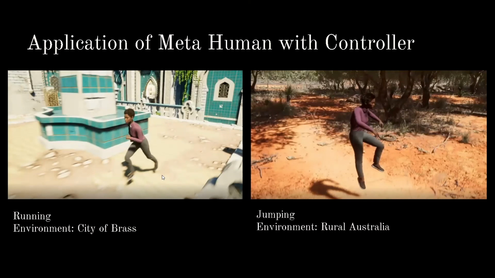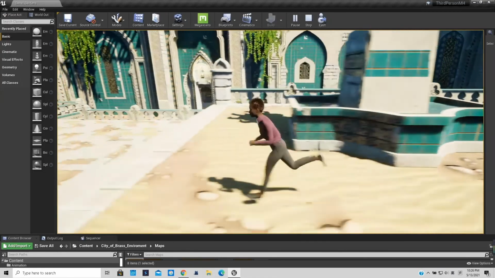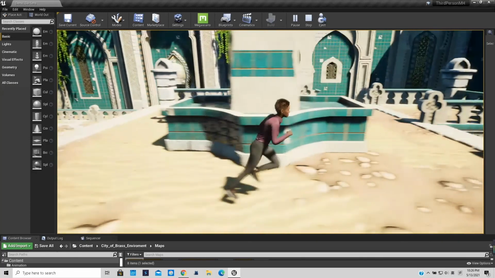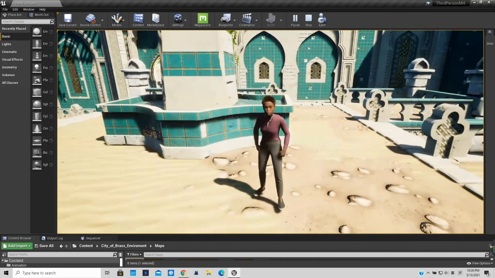And I'm going to show the whole project of how it looks like. But right now, the MetaHuman can only run and jump, which is the default function of a character in the third-person project. It cannot attack, cannot defend. So yeah, that's how to manipulate MetaHuman in a third-person project with controller.